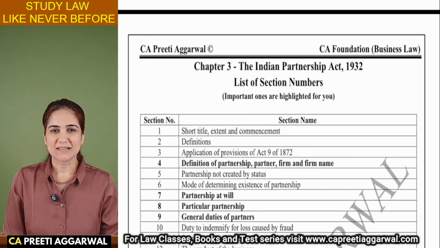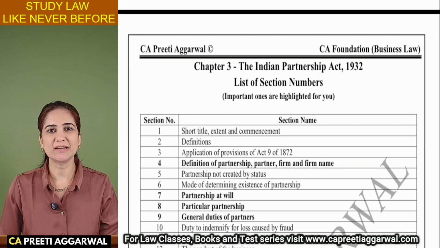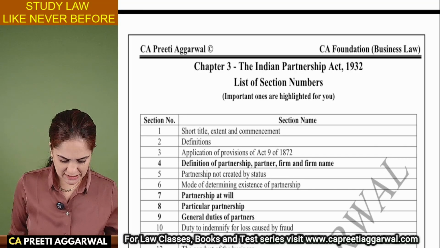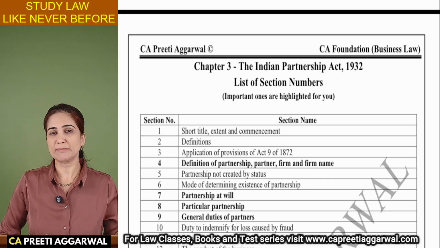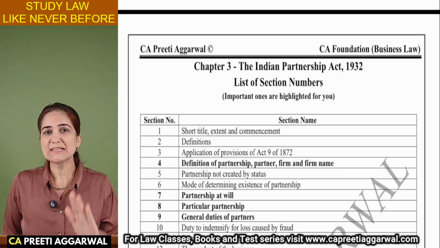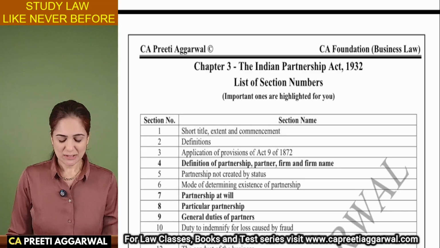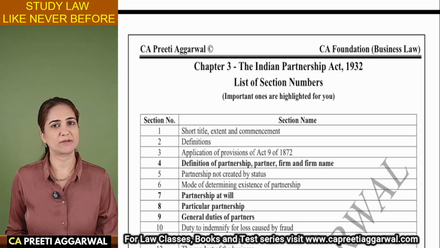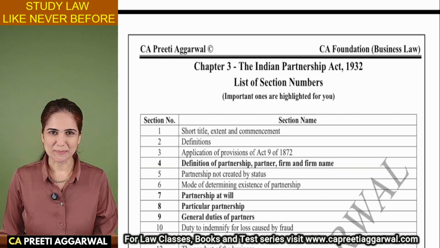So, guys, let us discuss the Indian Partnership Act 1932. The important sections are already highlighted for you. In case you are not able to memorize all the section numbers, at least memorize the sections which I have highlighted. These numbers are very important for exam. They're very frequently asked in the exam. So at least memorize these section numbers.